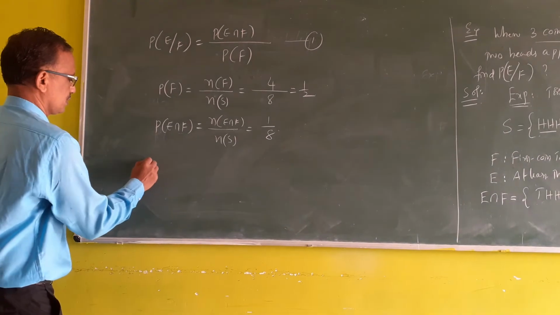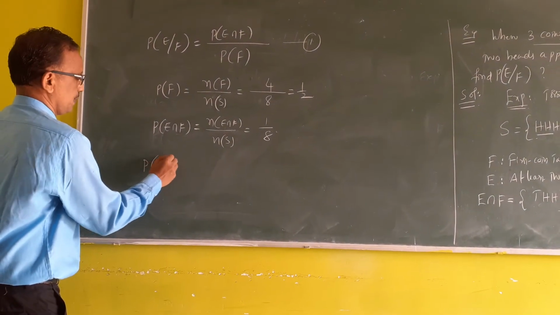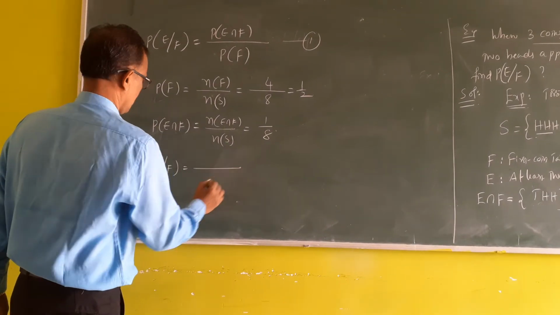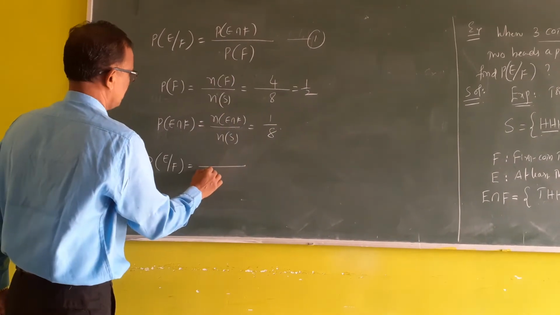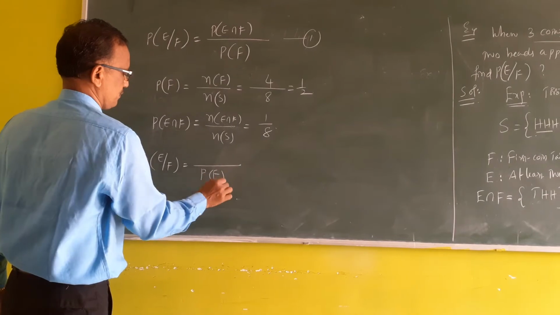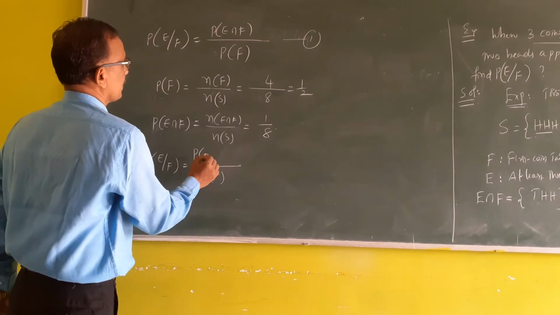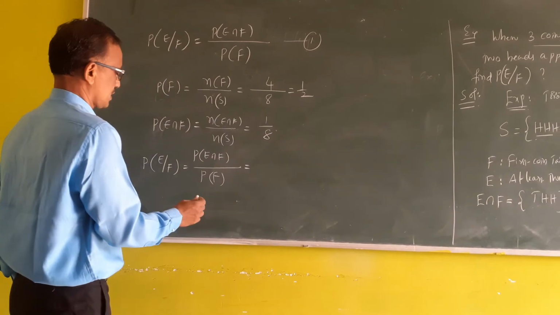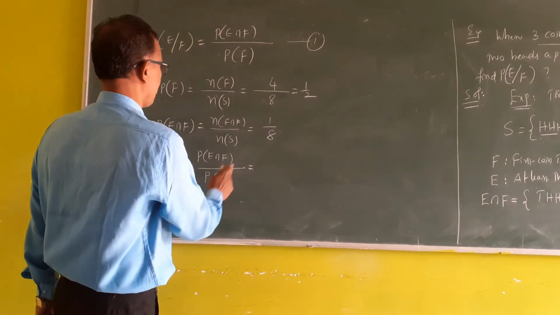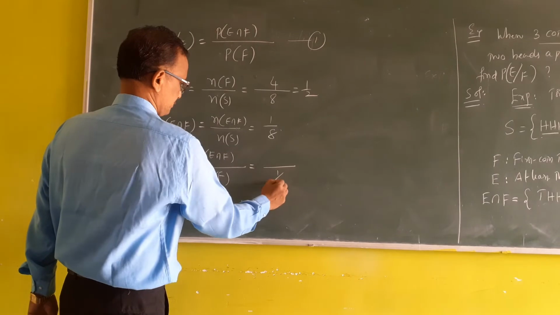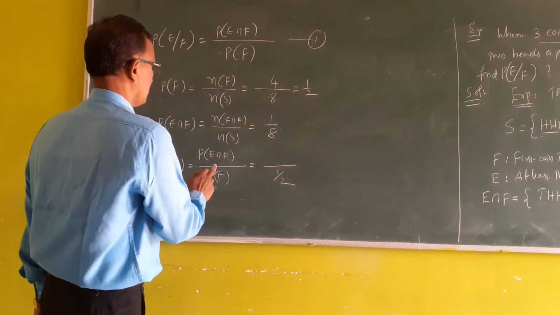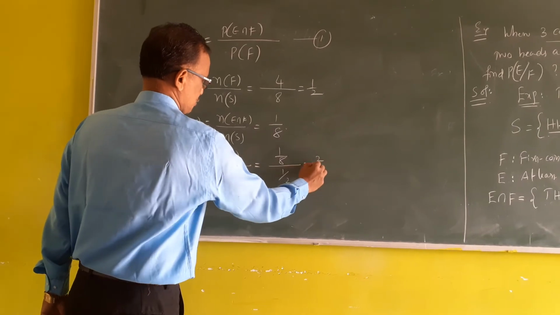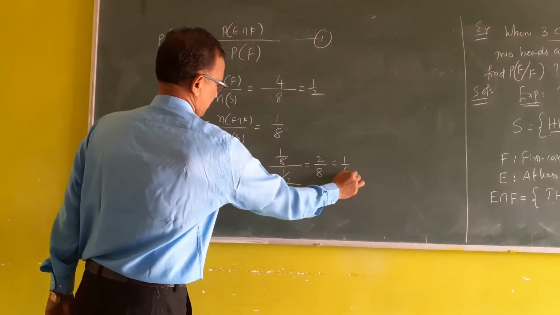Now apply the formula for P of E by F, which is the probability of intersection divided by the probability of F. The probability of F is 1 by 2, and the probability of intersection is 1 by 8. So it is 2 by 8, that is 1 by 4.